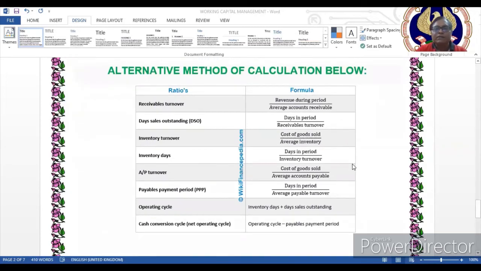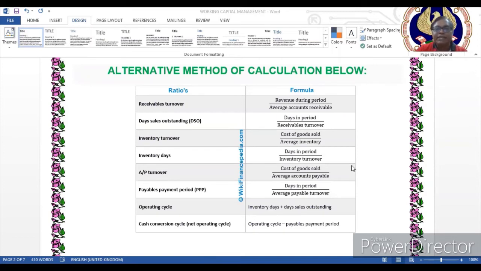Then inventory turnover. An important thing: in the receivables turnover we take sales, that is revenue, into consideration. But for the inventory turnover ratio and for accounts payable, we take cost of goods sold and not sales as the criterion. So inventory turnover is cost of goods sold upon average inventory, on the same basis as accounts receivable.